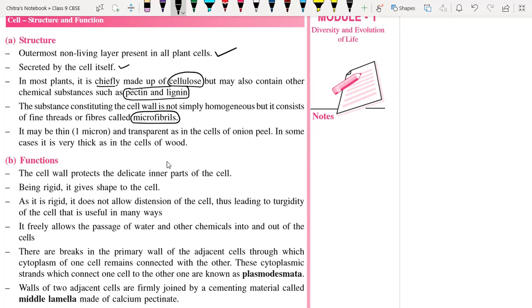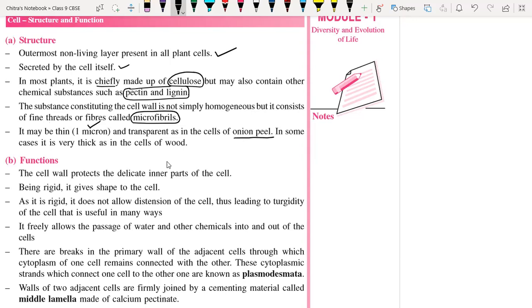Now, next. It may be as thin as 1 micron and transparent, as in the case of onion peel. If you observe the onion peel, it has a cell wall which is transparent.